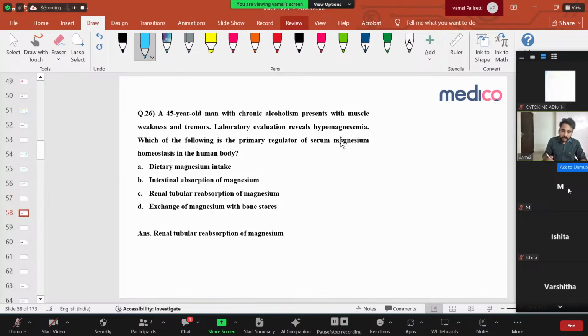Right. A 45-year-old man with chronic alcoholism presents with muscle weakness and tremors. Laboratory evaluation shows hypomagnesemia; magnesium is low. Which of the following is the primary regulator of serum magnesium? So what is being asked is which mechanism regulates magnesium in the body.